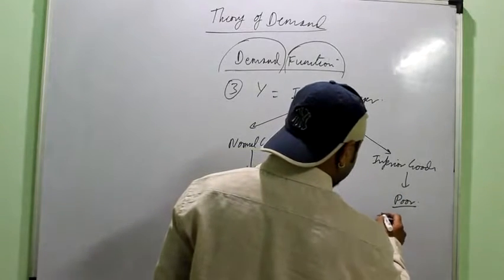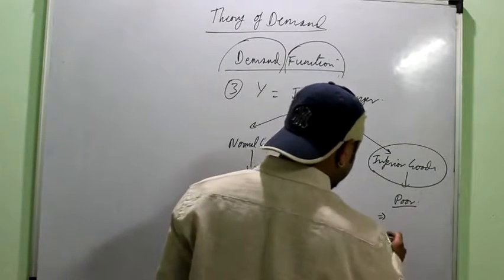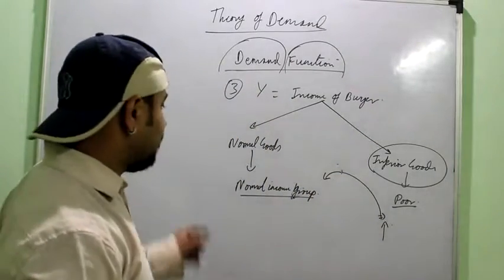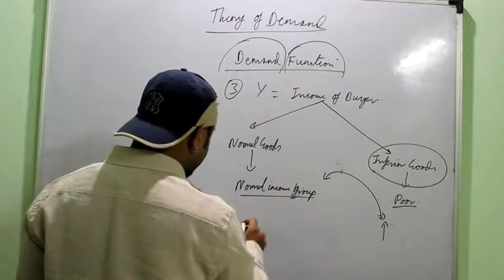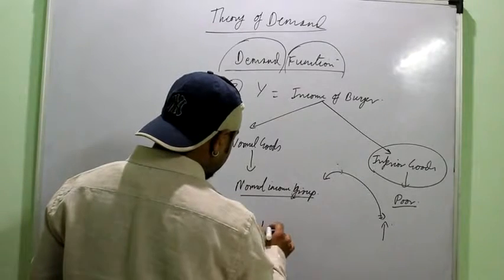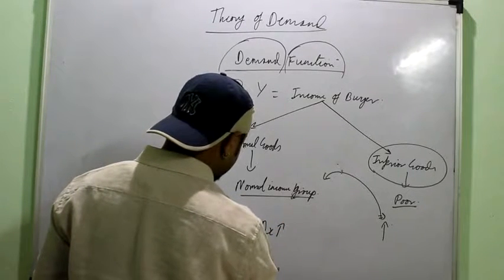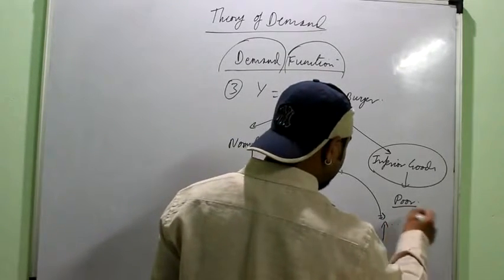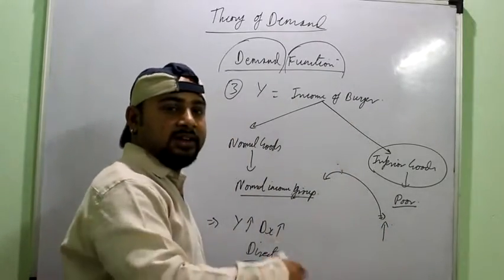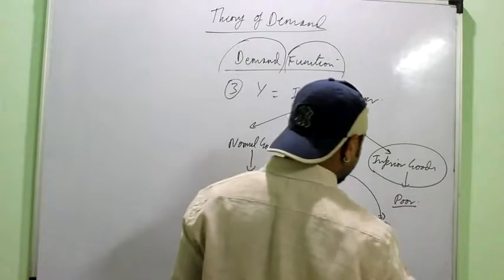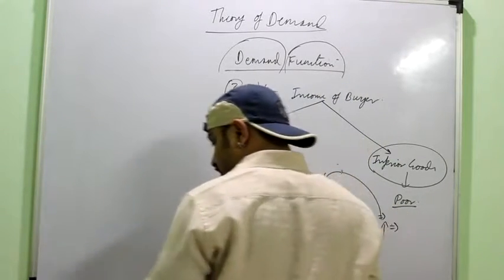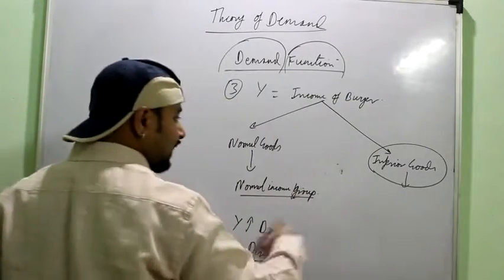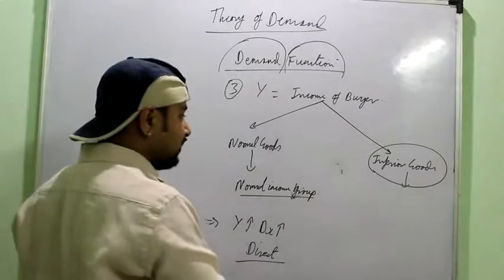So what happens when a person is buying an inferior good and his income rises, then he tries to switch over to the normal good, right? For the normal goods it is a simple relation, there is a direct relation. The more your income, the more will be the demand, direct relation. But after learning the meaning of the inferior goods, we come to know that it is also possible that when the income of a person rises, he reduces the demand for the good, and that type of good is known as the inferior good, right? If suppose your income rises many times, maybe lakhs, maybe crores, then for you again Swift may become an inferior good, right? Depends on the income.